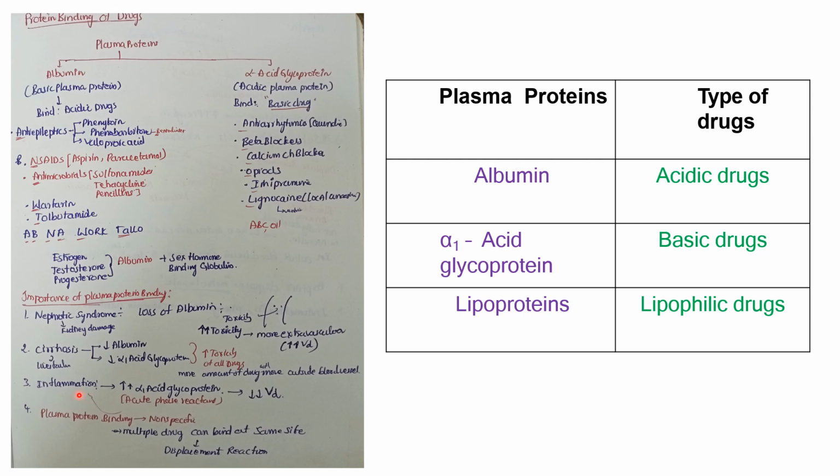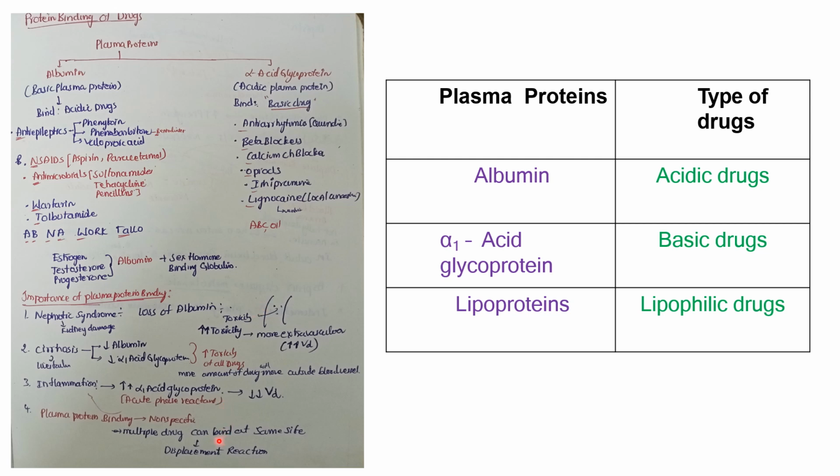In inflammation condition, more alpha acid glycoprotein is produced in the acute phase, and most of the drug will bind to plasma protein. Then there will be a decrease in the volume of distribution. One more importance is that plasma protein binding is non-specific. In plasma protein like albumin, multiple drugs can bind at the same site, and there will be a displacement reaction, which we discussed previously.